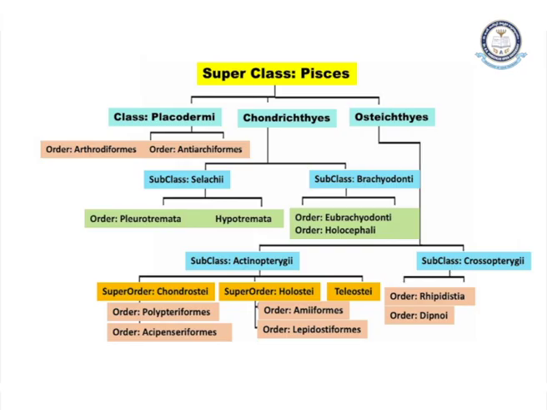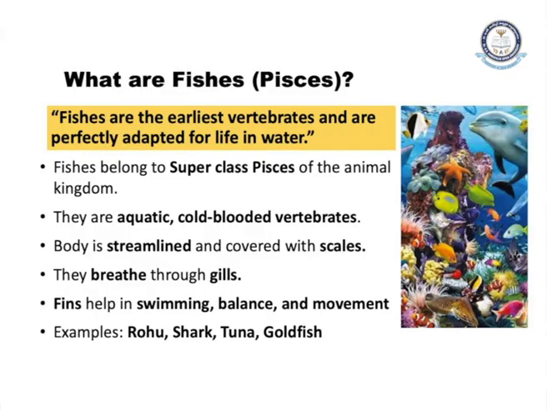Now let us move into the subclass Crossopterygii, the specific subclass where we learn new things regarding the lungfishes. Here we have two orders, that is Rhipidistia and Dipnoi fishes. Dipnoi fishes are also called lungfishes. Now let us see what are the fishes.